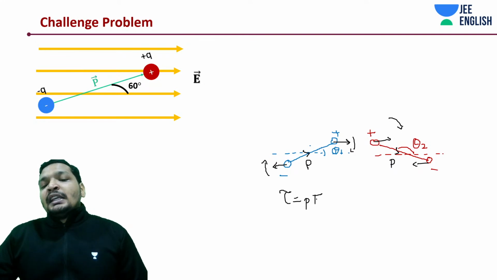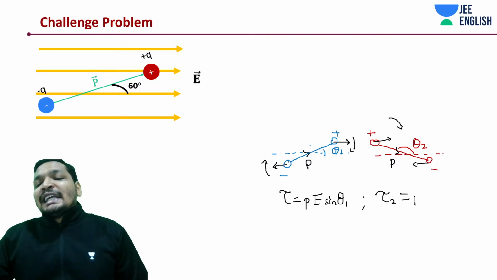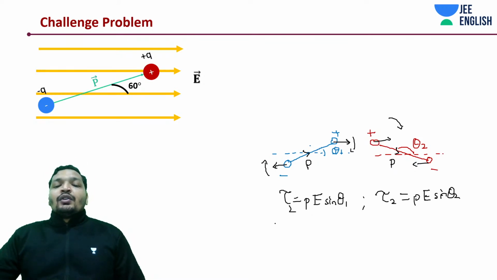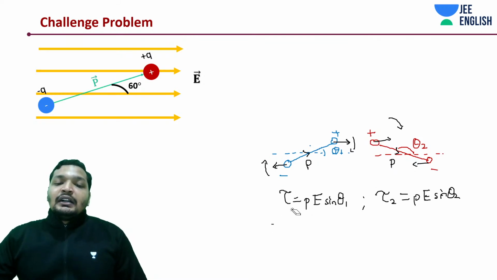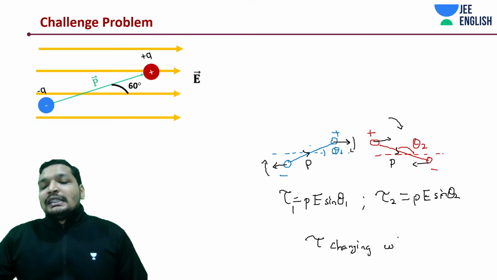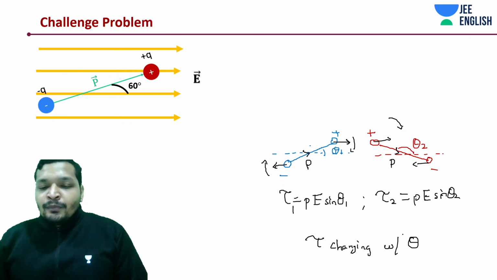It's going to be P E sine theta 1, whereas in this case tau 2 is equal to P E sine theta 2. So tau is changing with theta, the angle between dipole moment and electric field. Okay, is this clear?